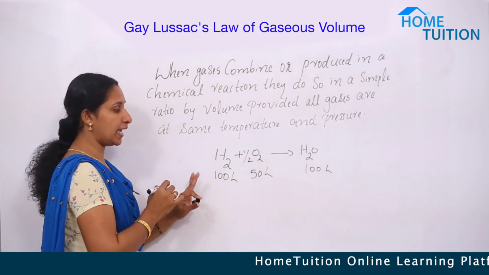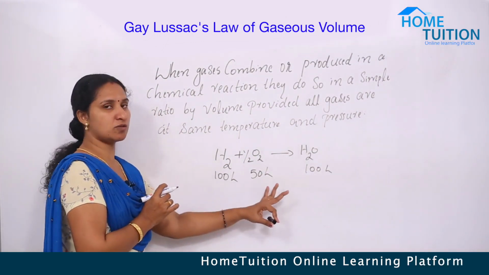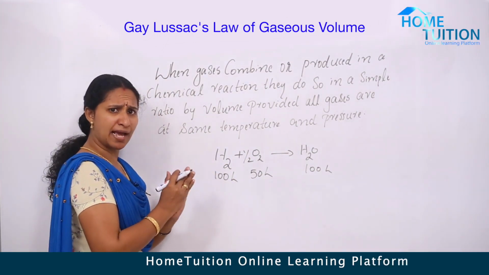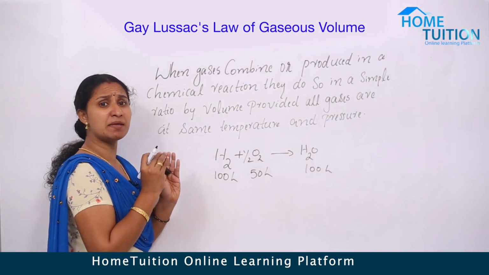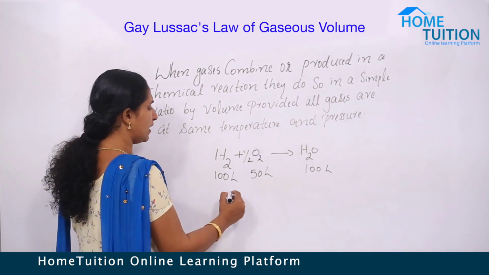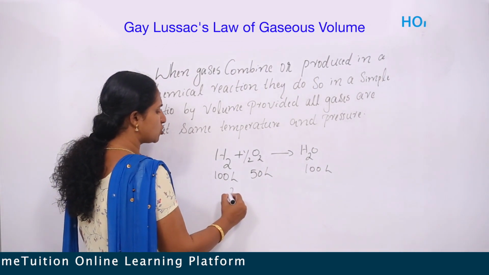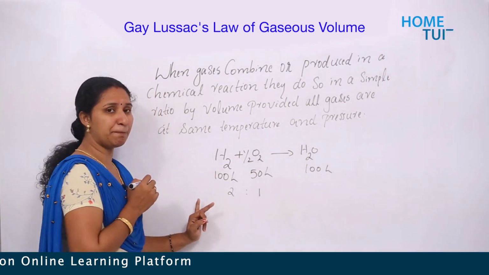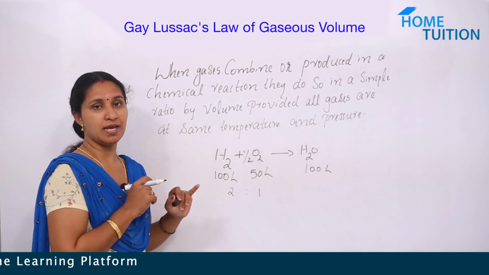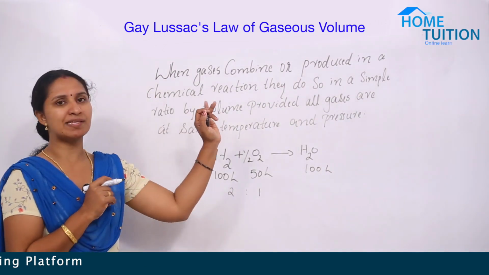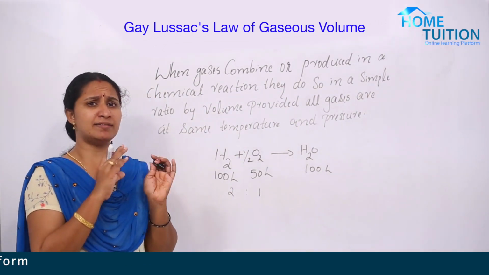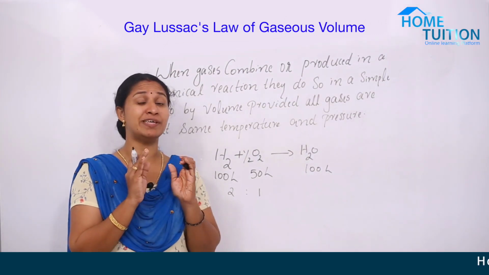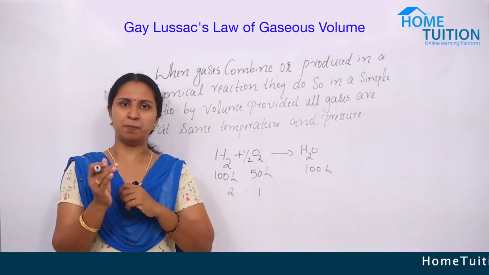Okay, so we can say the hydrogen and oxygen, these two are the reactants, they combine in the simplest ratio. We can say it is 2:1, simplest ratio by volume. That's Gay-Lussac's law of gaseous volumes, and this law obeys only for gaseous reactants and products.